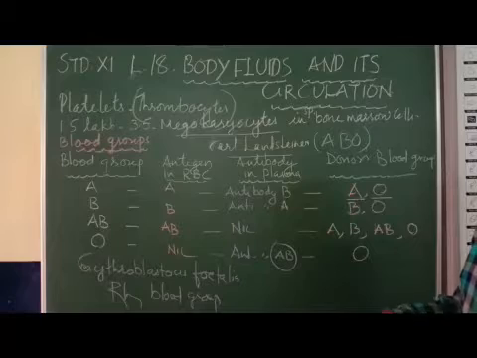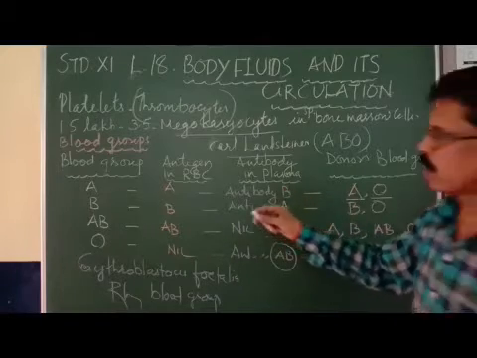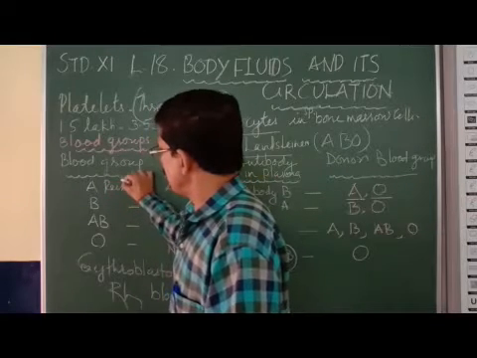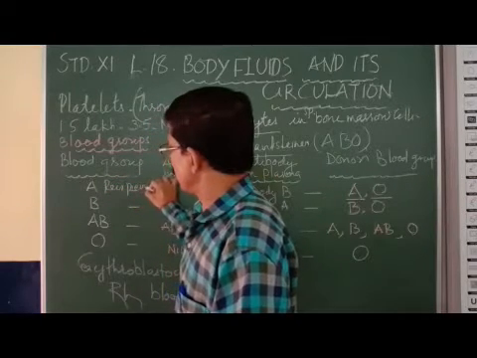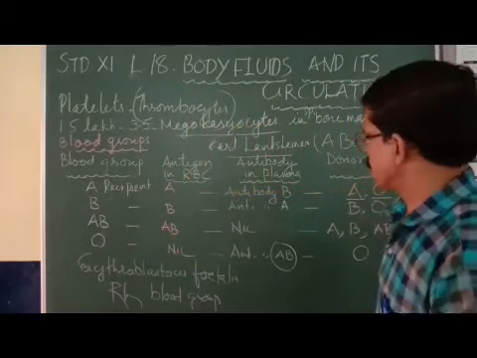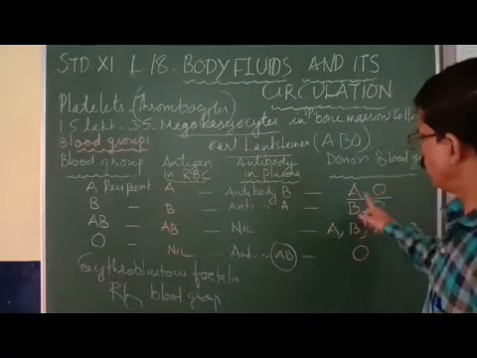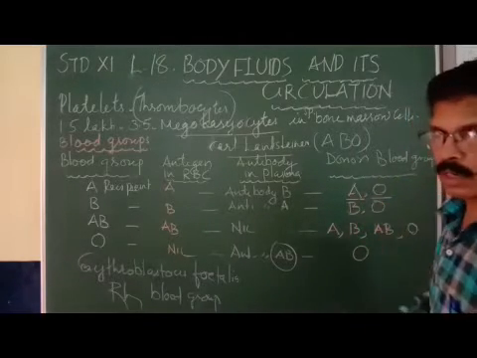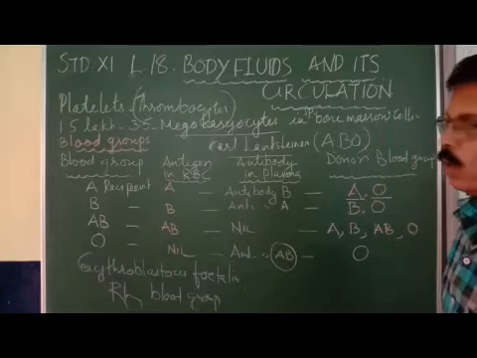So the recipient and the donor; this is called the recipient blood group. Here the recipient person can receive A group from the donor and O group. O group does not contain any antigen, so no problem.